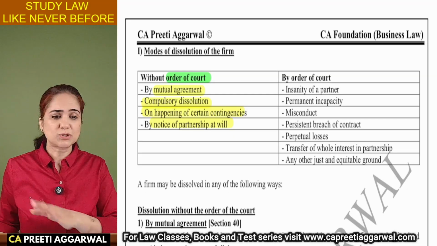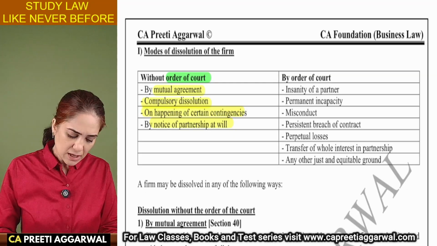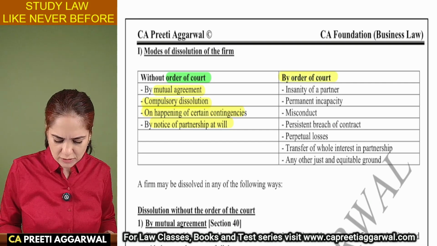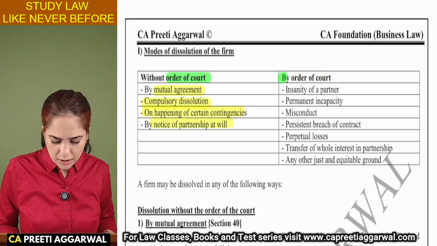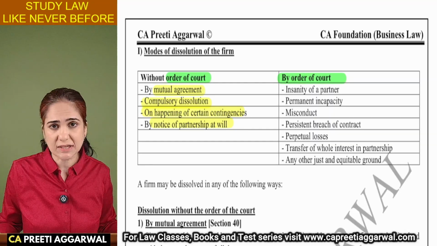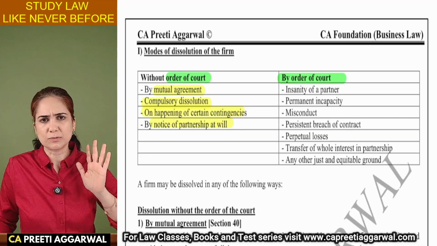But it's not always that you can mutually dissolve the firm. Sometimes any one partner can go to the court. The partner can prove that dissolution is necessary and the court will order dissolution. So any partner can go.